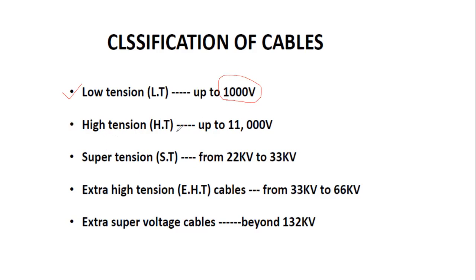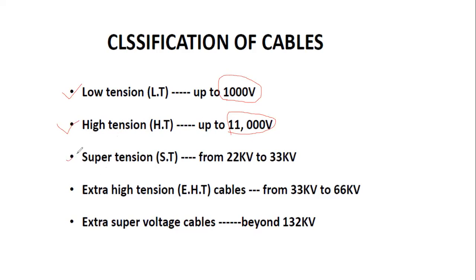Next one is the HT cable. HT means high tension cable. This high tension cable is used up to 11,000 volts. Next one is the ST cable, that is the super tension cable.